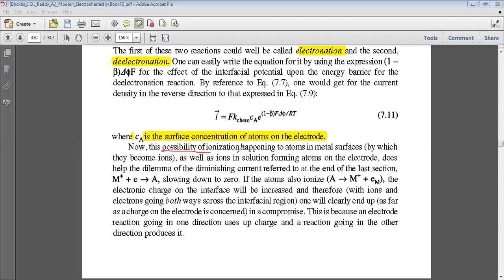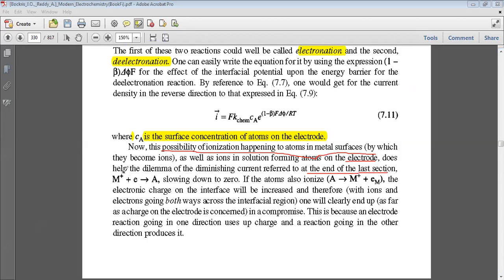Now, this possibility of ionization happening to atoms in metal surfaces by which they become ions, as well as ions in solution forming atoms on the electrode, does help the dilemma of the diminishing current referred to at the end of the last section.